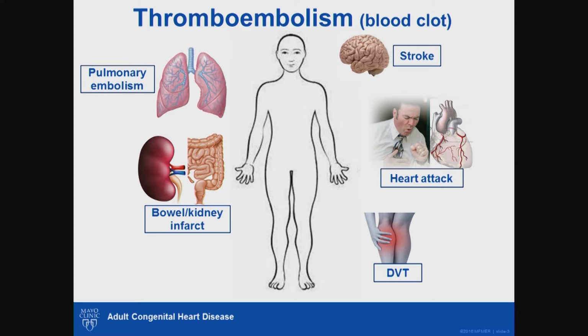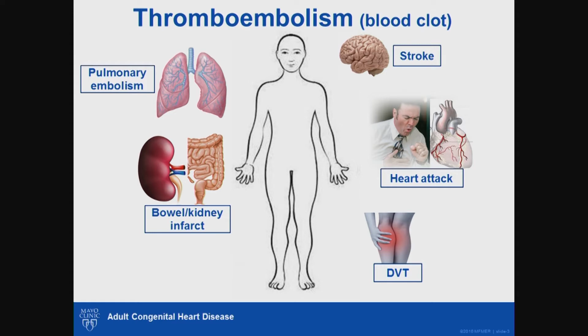Thromboembolism or blood clot can affect any organ system in the body. If the blood clot occurs in the brain, it will result in a stroke. If it occurs in the small blood vessels in the lungs, this will cause pulmonary embolism. Blood clot in the coronary arteries will result in myocardial infarction or heart attack.